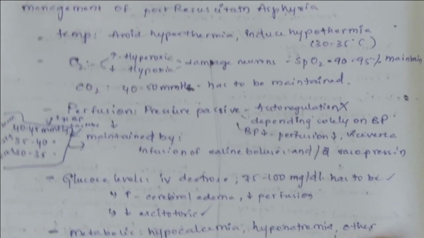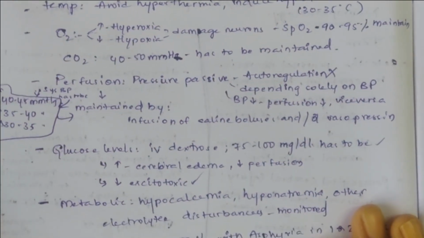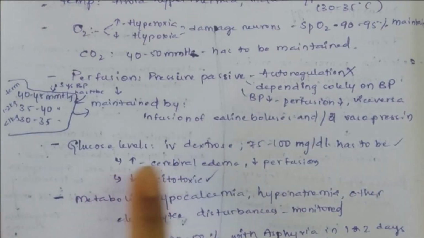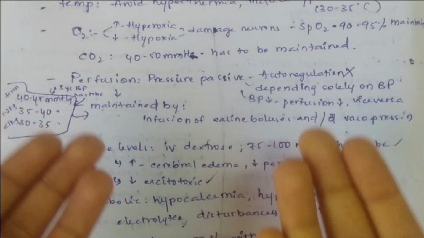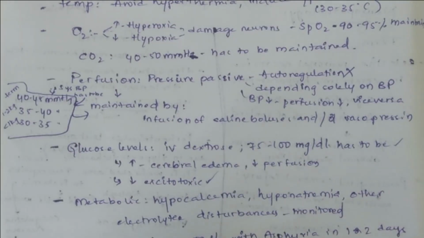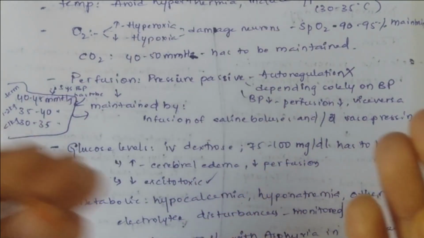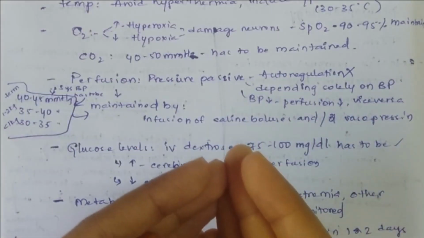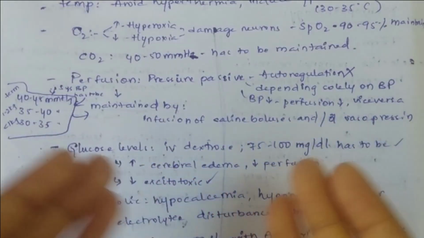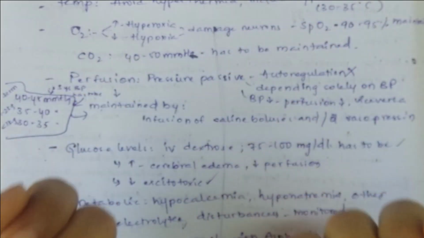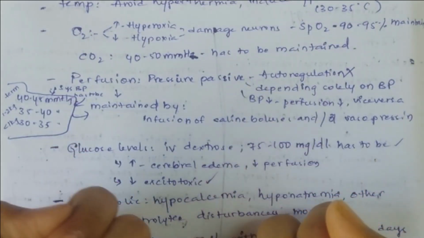Now you have to maintain optimum levels of glucose, because if there are high levels of glucose, there will be cerebral edema, and that causes further compression on blood vessels. Increased glucose levels cause withdrawal of fluid from the blood vessels.